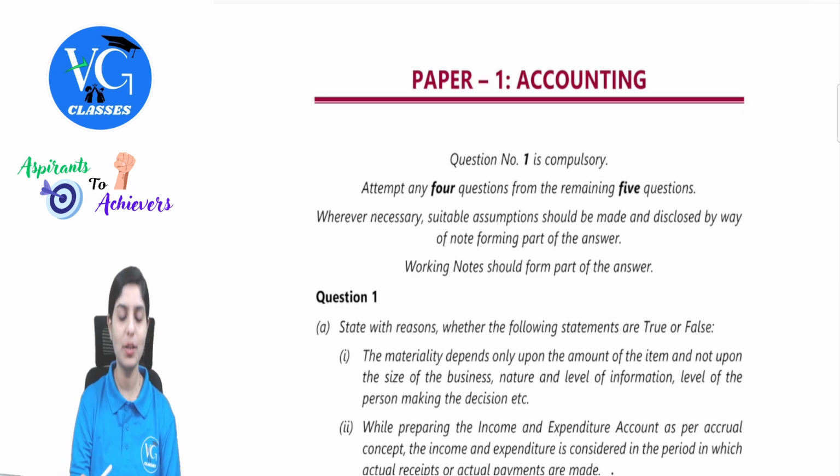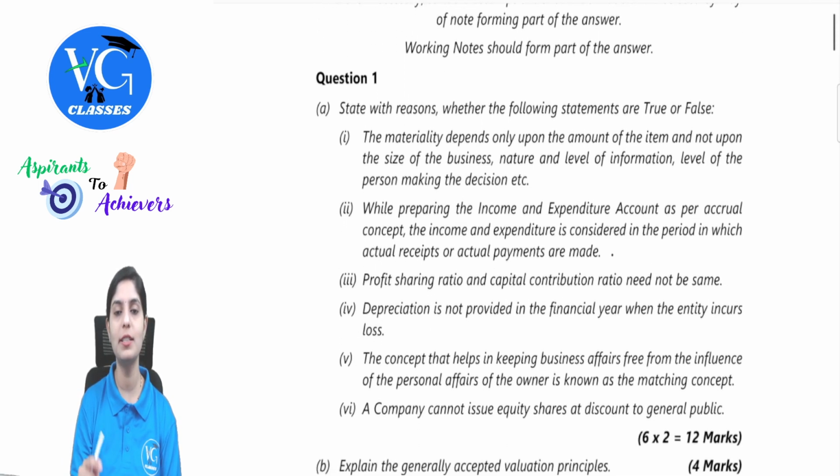Question number 1, part A will always be true or false, wherein you have to answer by quoting the statement as true or false along with the relevant reasons. So let's begin. First one: the materiality depends only upon the amount of the item and not upon the size of the business, nature and level of information, level of the person making the decision. The given statement is clearly emphasizing that the materiality concept is purely dependent upon the amount of the item. So this is not correct. Hence the given statement will be false.